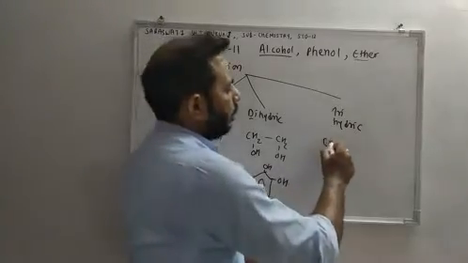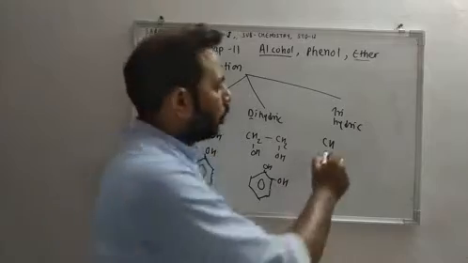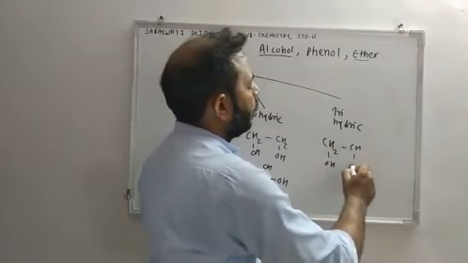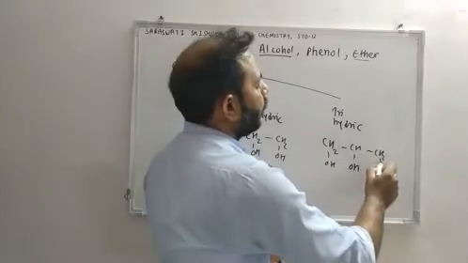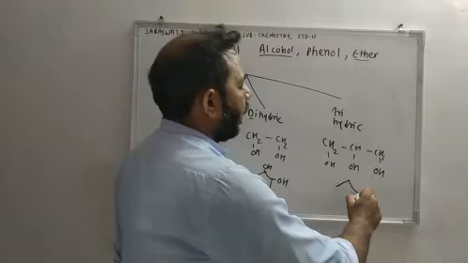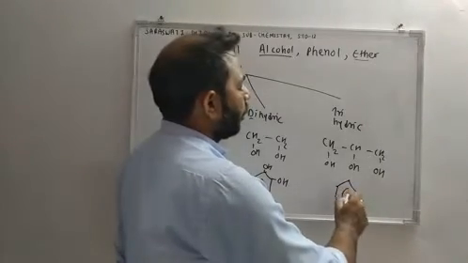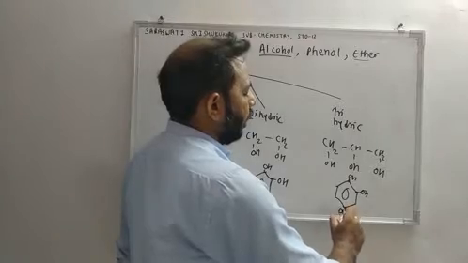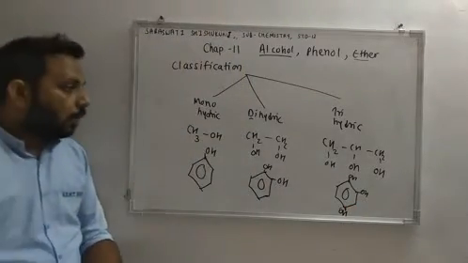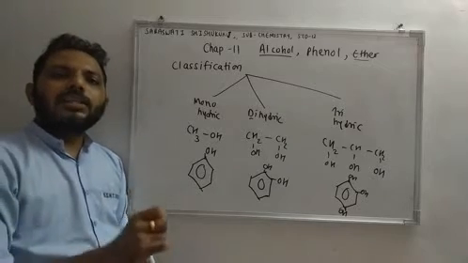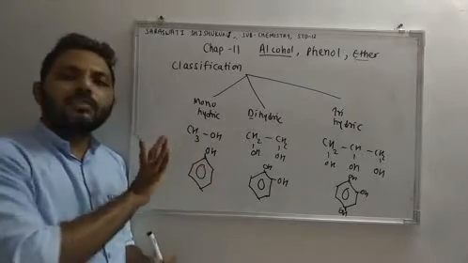Trihydric. Tri means three. So the compound will have 3 OH groups. So if 3 OH groups are there, then that is trihydric. Another example of trihydric: first OH, second OH, and third OH. So moral of the story is, if a compound has one OH group, then that is monohydric.